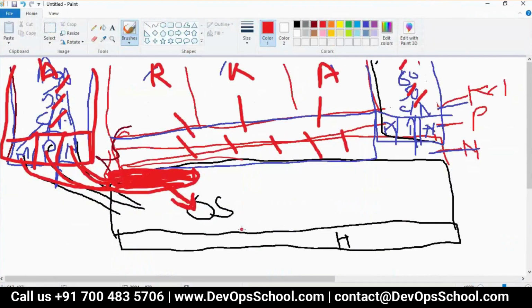Now you tell me what we call this and what we call this. Container. So guys, this is called Docker and this is called container. So ultimately, what is container? Think. Container, if you see, it's lighter. So container is lightweight.